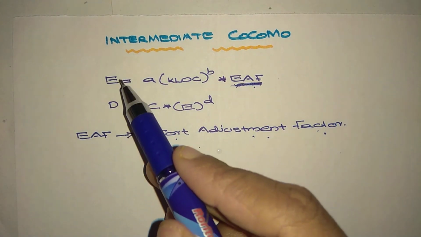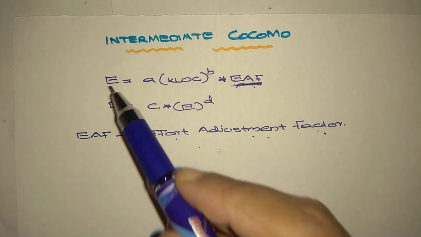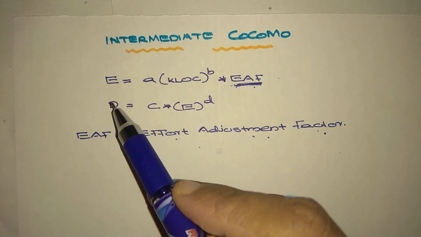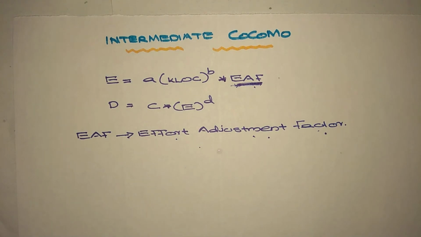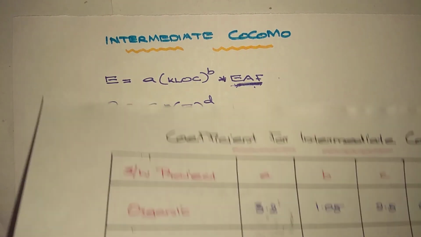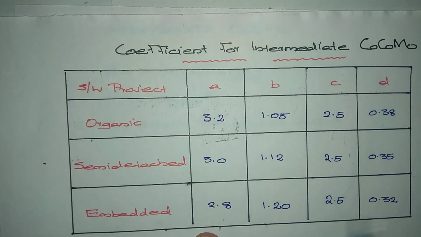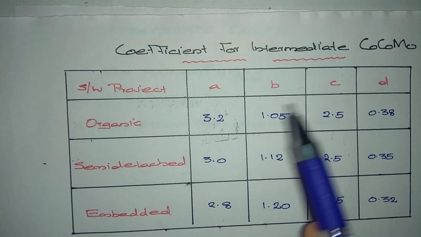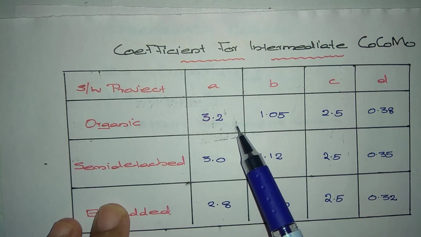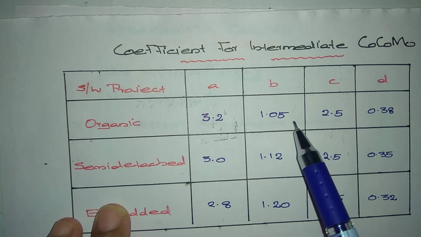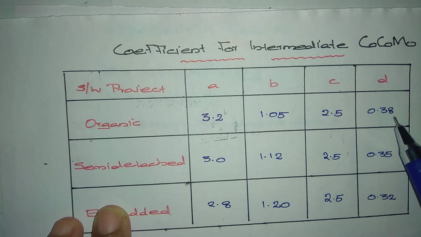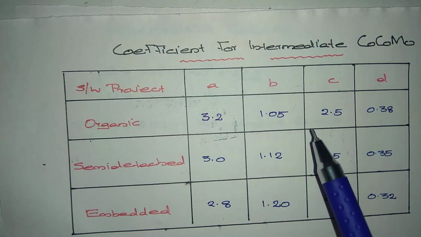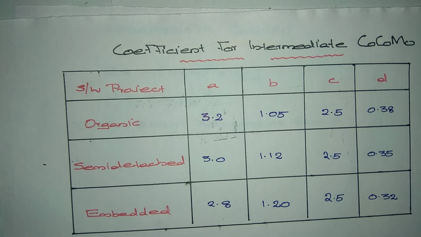The remaining terms you already know: E is the effort required for the project, and D is the development time. A, B, C, D are the constant values, and we have those values for different project types. For organic it is 3.2 for A, 1.05 for B, 2.5 for C and 0.38 for D. These coefficient values differ from the basic model coefficient values.